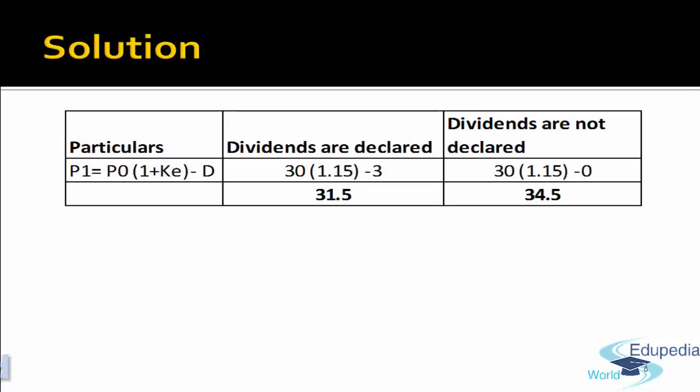I have to compute, if the dividends are declared, what will be the market value of the share at the end of the year. So I have to compute P1 first. In the first scenario, since dividend is 3 rupees, P1 is 31.5. When the dividends are not declared, my P1 will be 30 into 115%, which is 34.5.